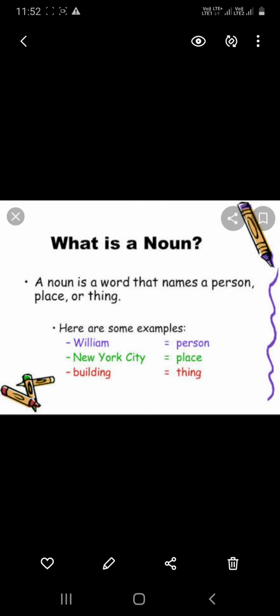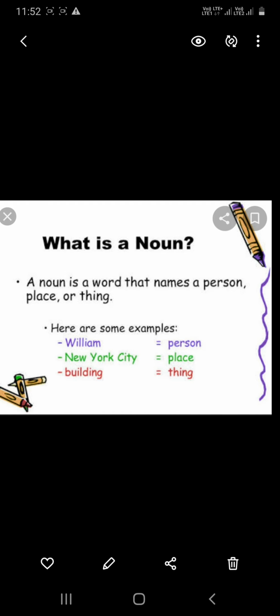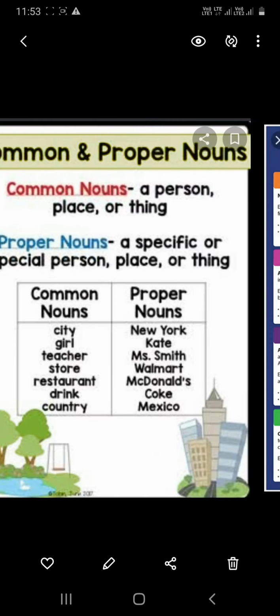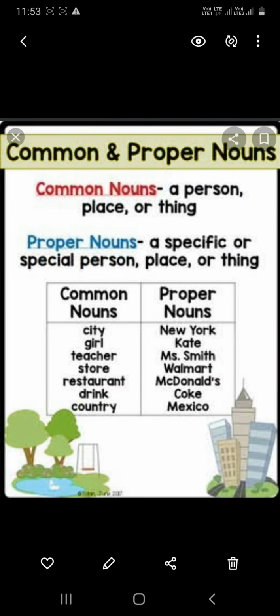Now we will be seeing types of nouns. In types of nouns, we have 10 types of nouns, that is common noun, proper noun, abstract noun, concrete noun, countable, uncountable nouns, compound nouns, collective nouns, singular nouns, and plural nouns. First one, we have common noun. In common noun, we commonly call a person, place, or a thing.